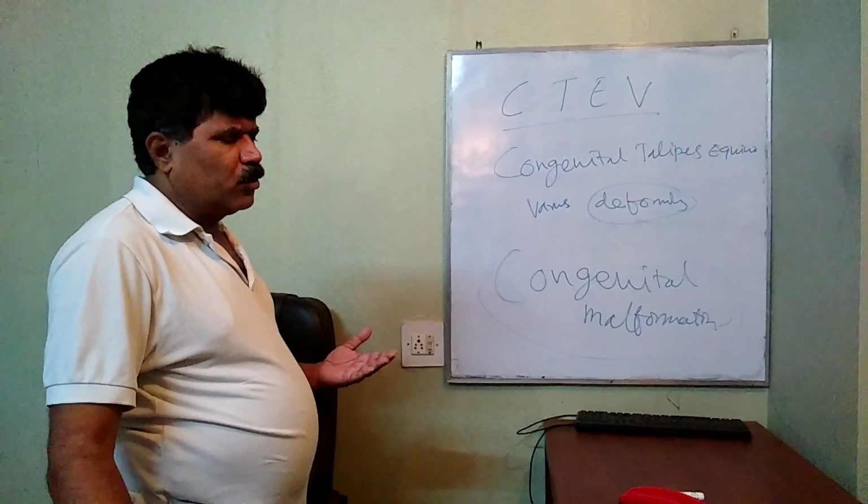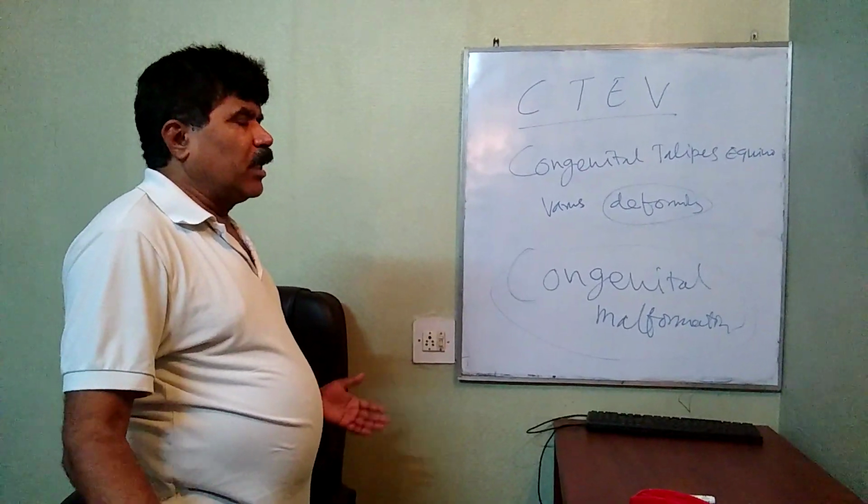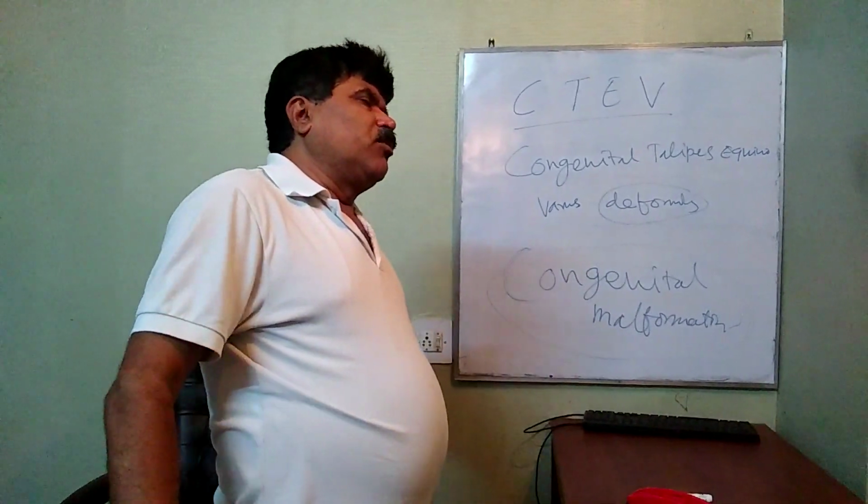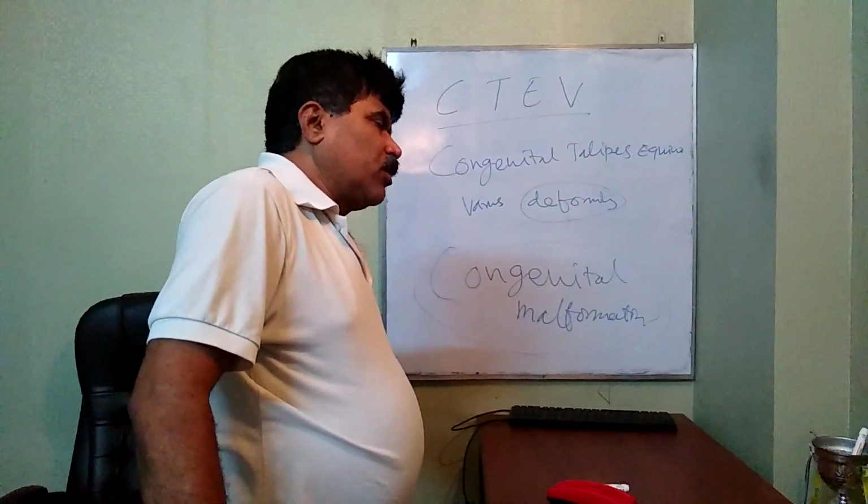So many different parts of the body can be involved in congenital malformation.